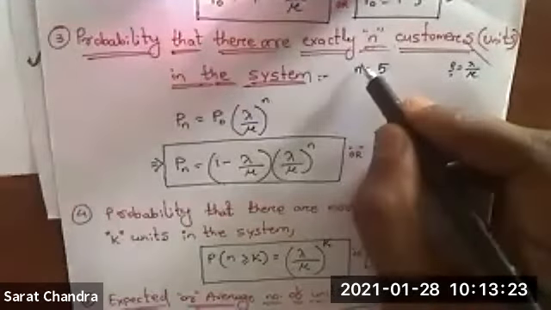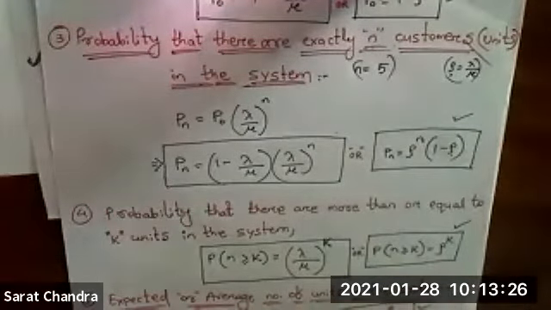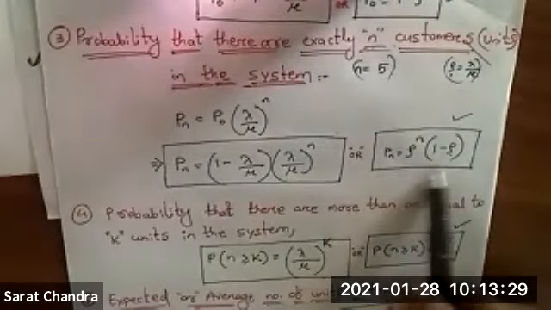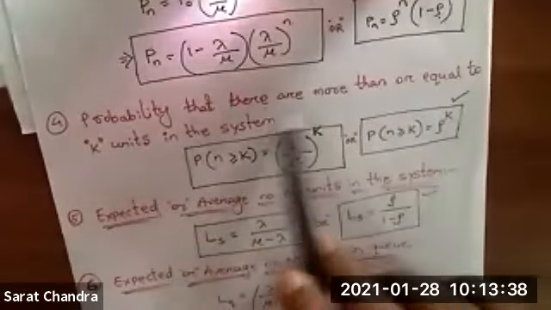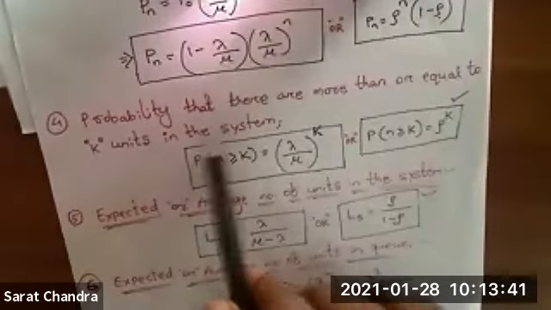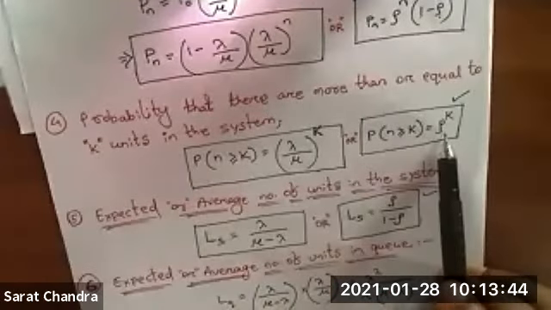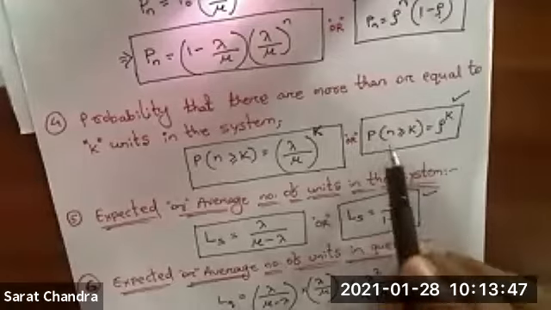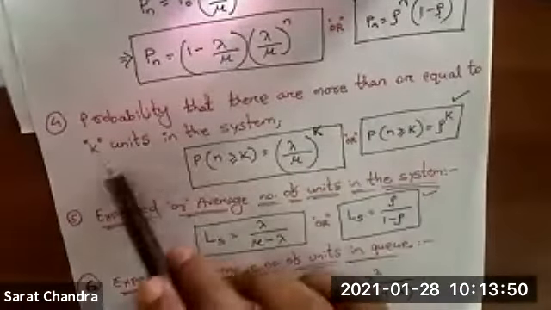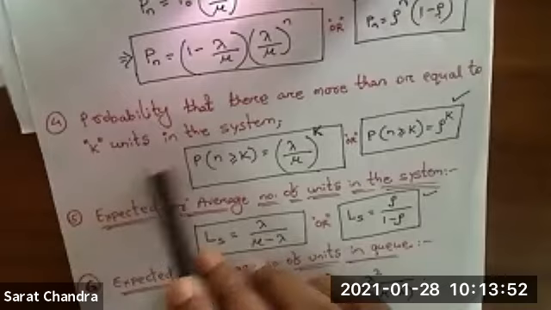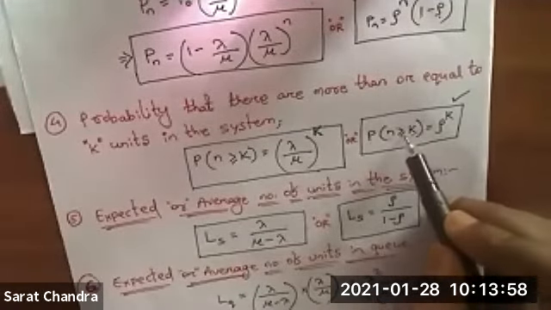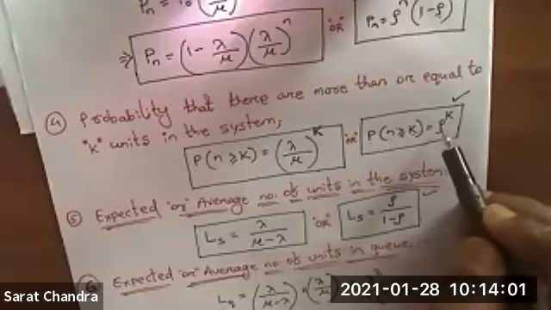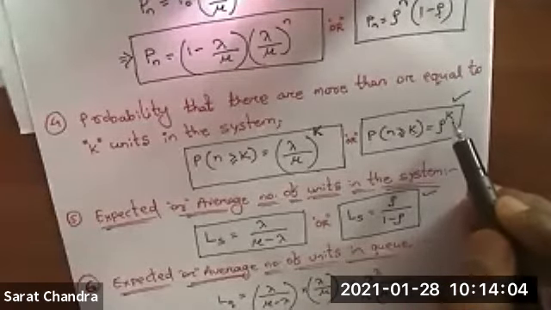Whenever we solve a question, you will get to know about it. For the time being, you just try to remember all these formulas. Similarly, the next formula is the probability that there are more than or equal to k units or k number of customers in the system. That is the probability of n greater than or equal to k. The formula is rho to the power k.